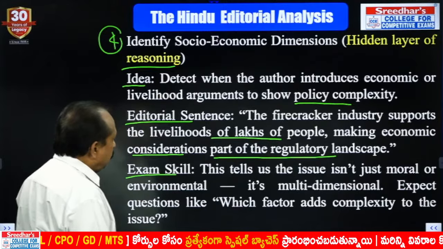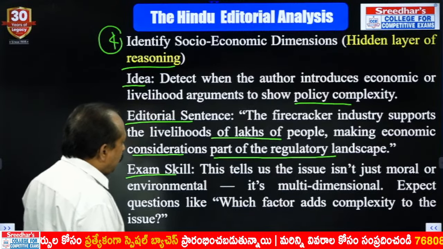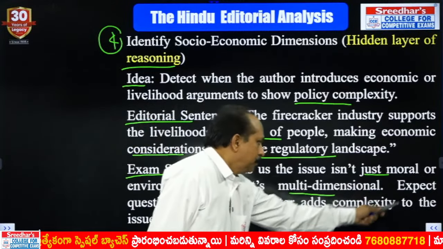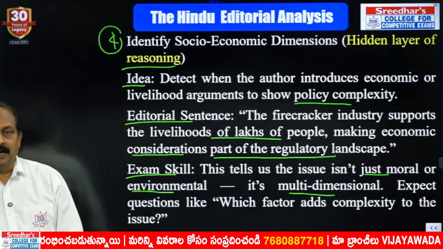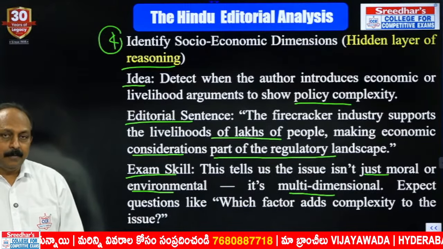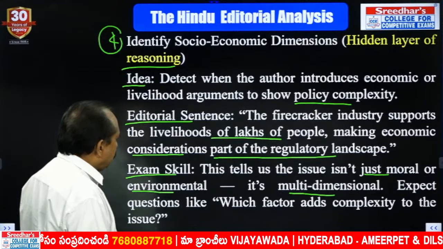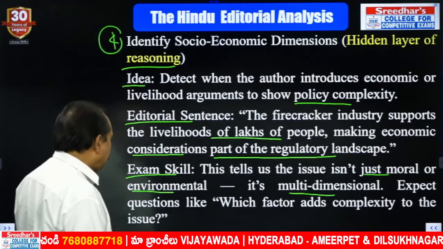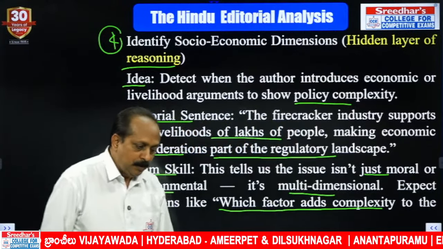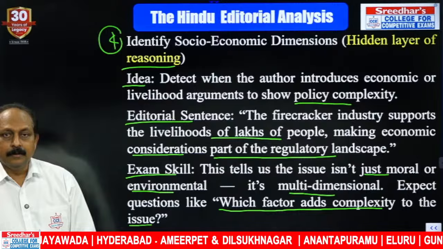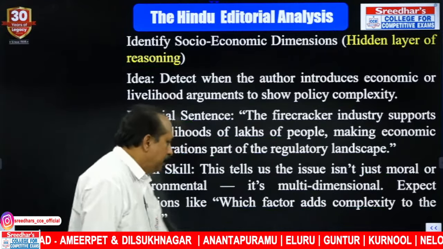What is the exam skill? This tells us the issue is not just moral or environmental, it is multidimensional. Initially, it looked like moral, cultural, or environmental, but it is multidimensional. The economic dimension has been involved. Expect questions like: which factor adds complexity to the issue? The economic factor. So it is a multi-dimensional problem. Many dimensions are there.